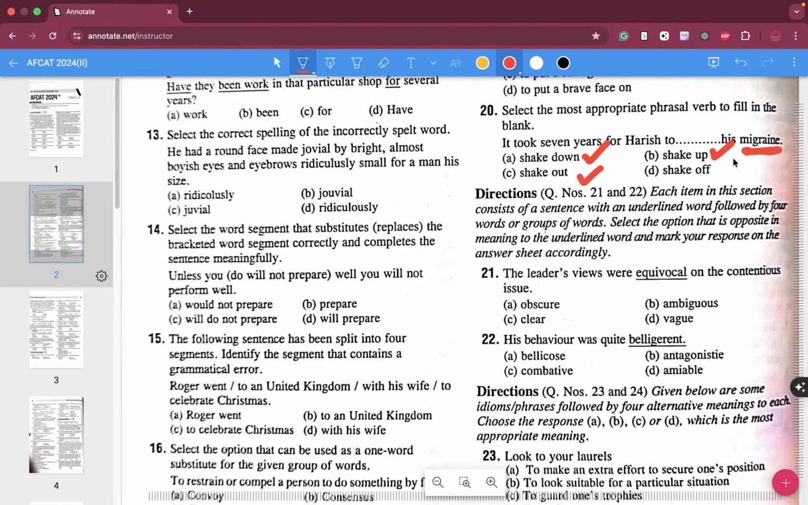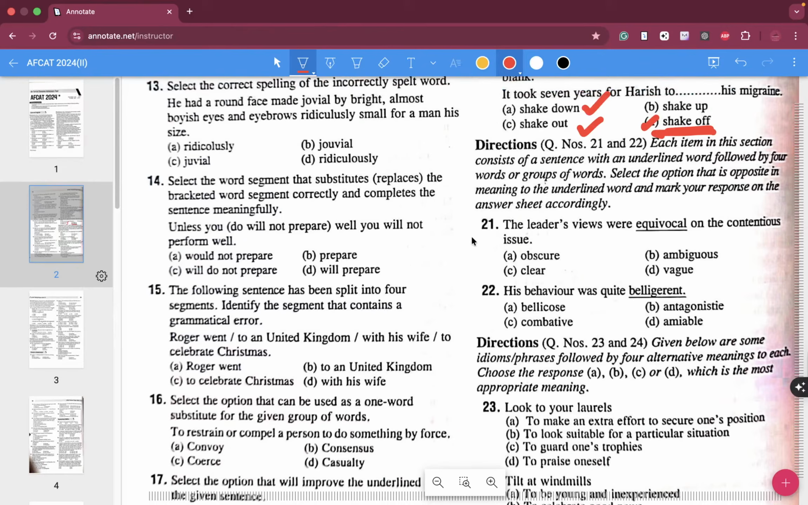So what do you do? You shake off. Shake off means remove. Shake down, shake up, the normal shaking of your milkshake and all that, that is called shake up. Shake down and shake out are the incorrect answers. The correct answer is shake off. Shake off, D over here is your correct answer.